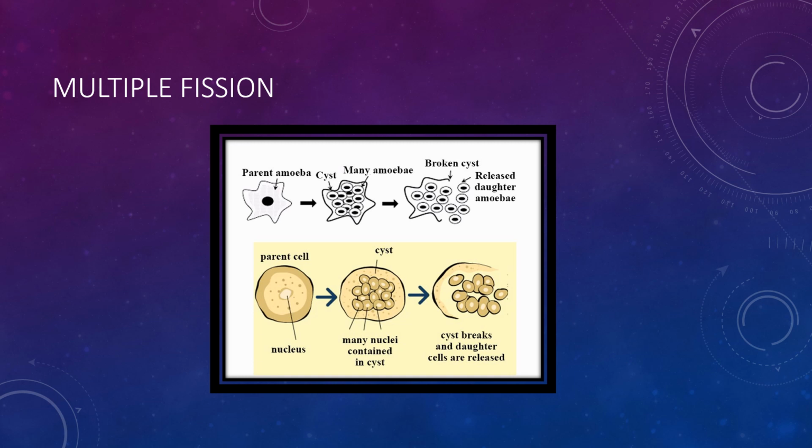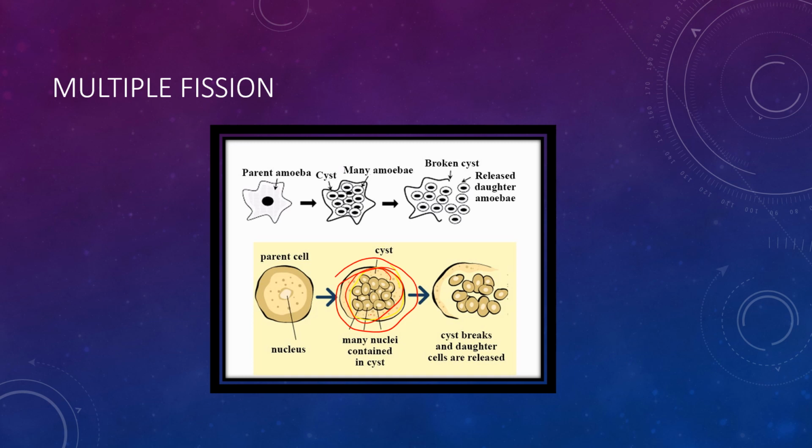So how is multiple fission happening? During some unfavorable conditions, some organisms develop a thick protective covering around themselves, which is called the cyst. So these cysts are formed. Inside the cyst, the cell keeps on dividing repeatedly and forming many